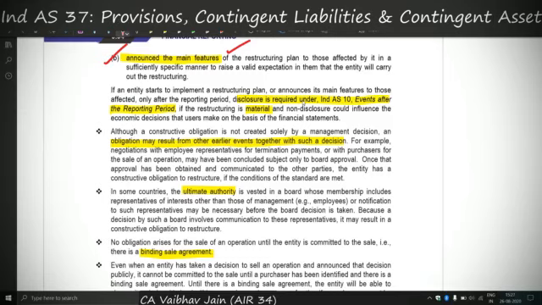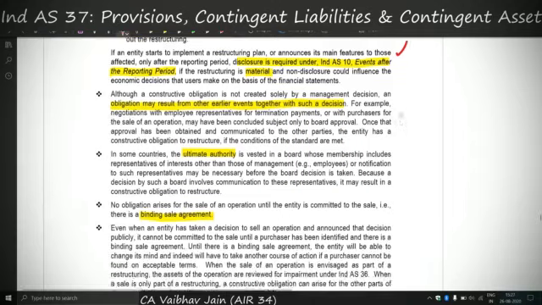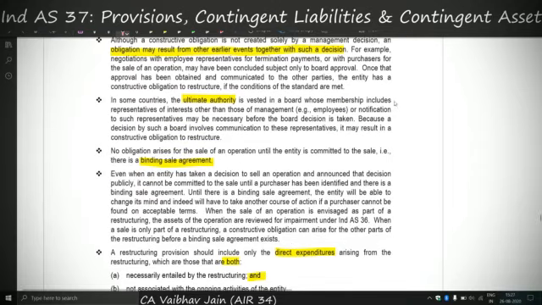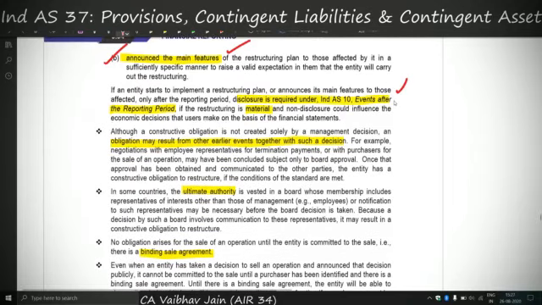Also, if the entity starts to implement the restructuring plan after the reporting period, we'll use Ind AS 10 to understand whether such a restructuring plan is material or non-material. If it is material, then we might have to make a provision for the restructuring cost, and if it is not material, we might have to disclose it, because the non-disclosure might affect the economic decisions of the end users of the financial statements.